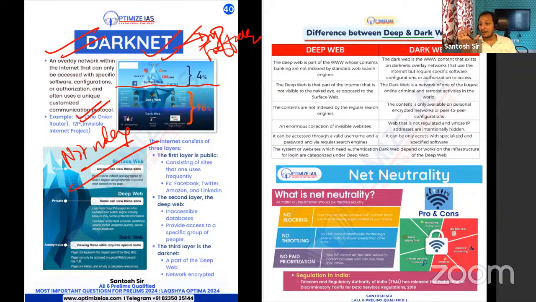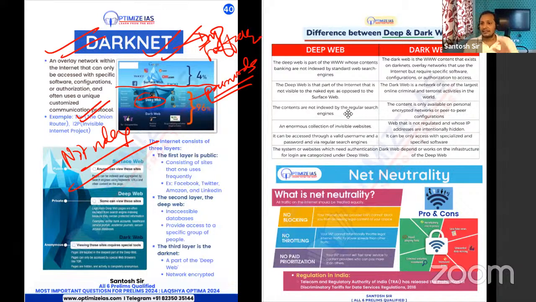Dark web, deep web. The only difference is that deep web may be legal. For example, your passwords which you use for the login of Google, etc. These are deep web. And dark web is one layer below. They are generally used for illegal activities, drug trafficking, etc.